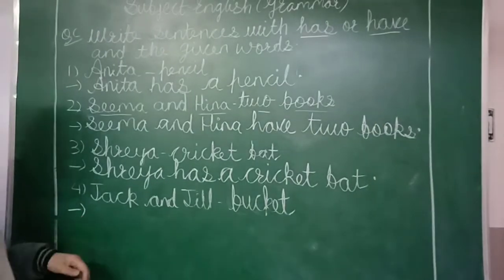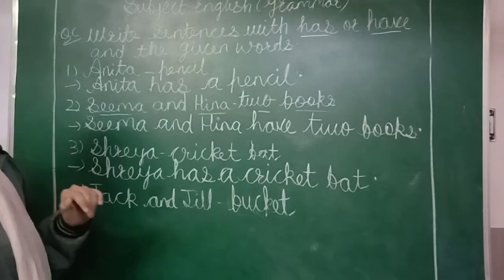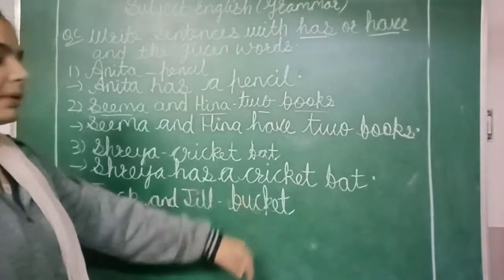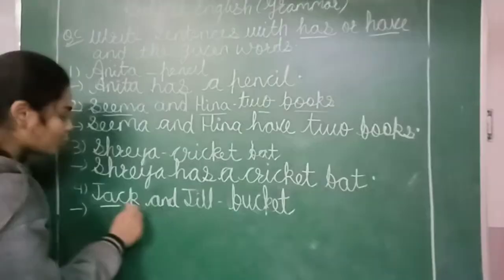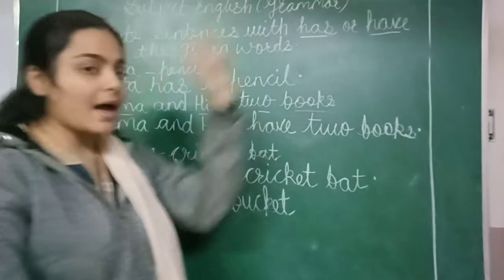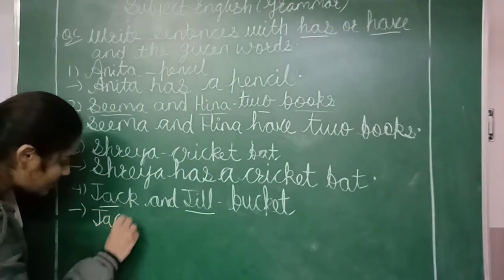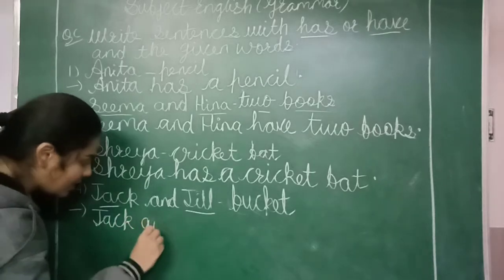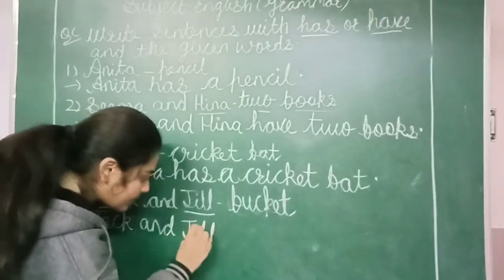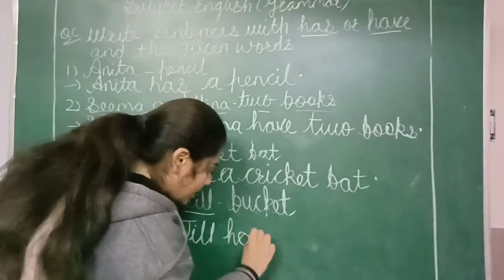What is the next sentence? Jack and Jill dash bucket. So we are talking about two persons, Jack and Jill. So we are using have. Jack and Jill have a bucket.